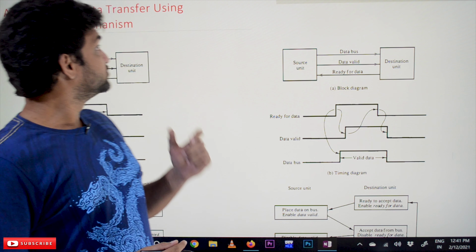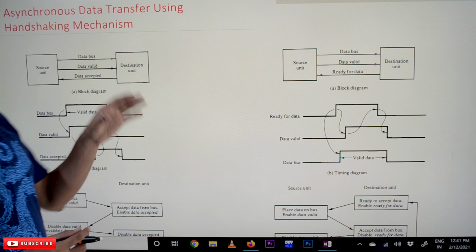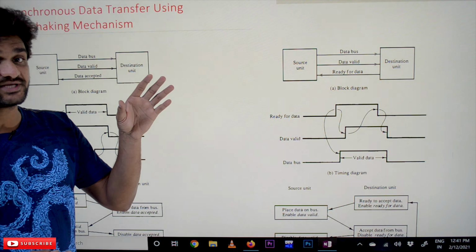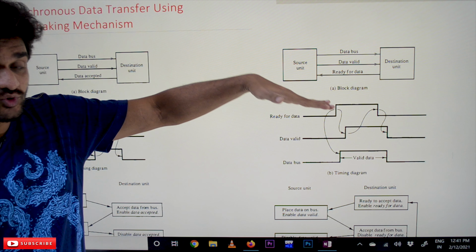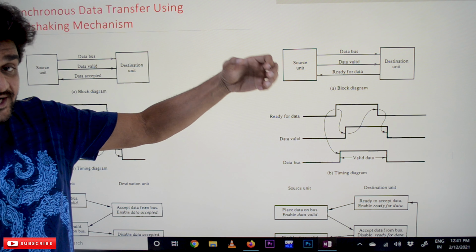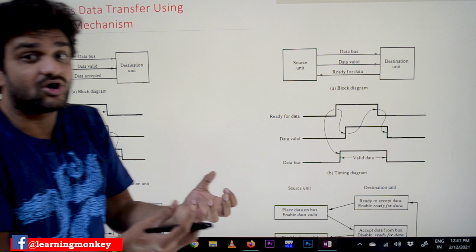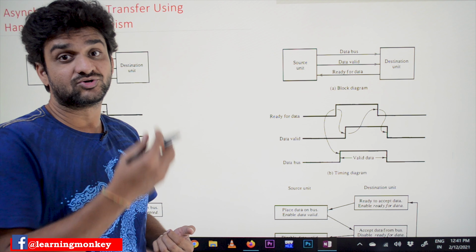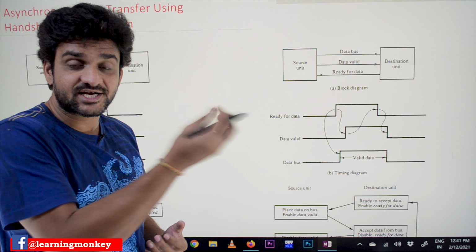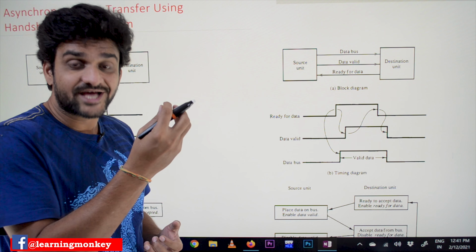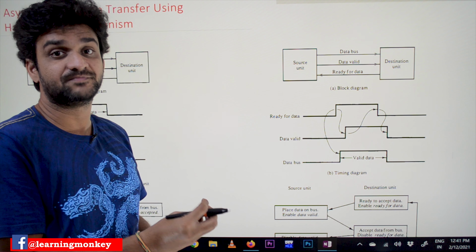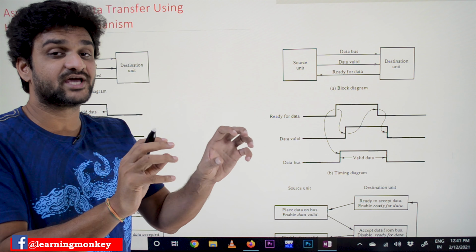Now coming to this class, what is a handshaking mechanism? In the strobe control mechanism, we have seen that there are some disadvantages. Whether the data that has been transferred from source to destination has been received at the destination or not is not known in the strobe control mechanism. By using the handshake mechanism, we will get an acknowledgement that the data has been successfully received. For that to happen, we have an extra control line called data accepted.